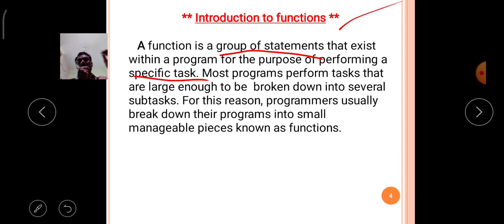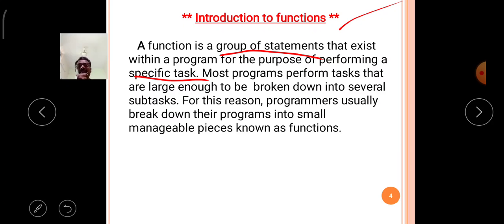The group of statements exists within a program only for the purpose of performing a specific task. For example, if you write an arithmetical operation Python program, there are some functions like add, sub, mul or div, whatever the function name may be.